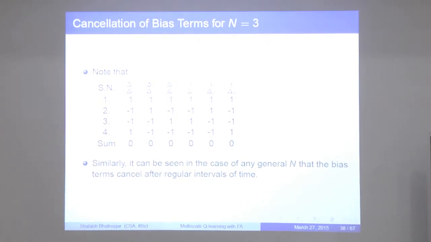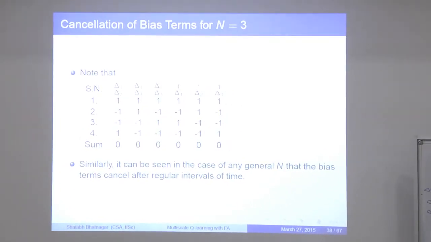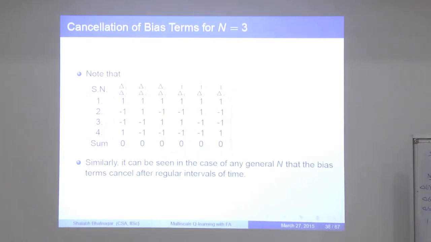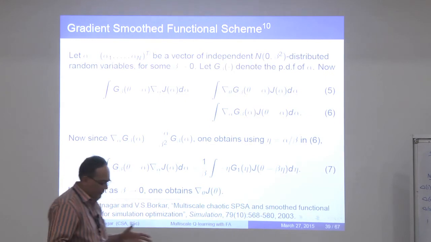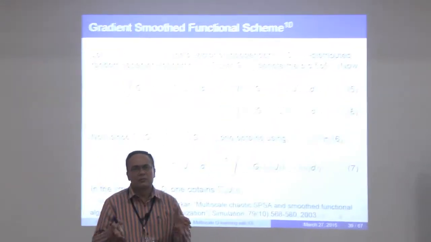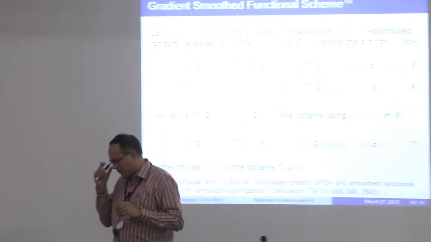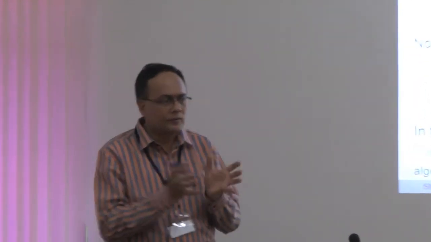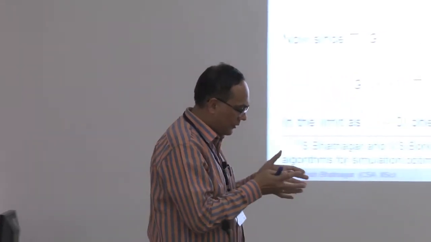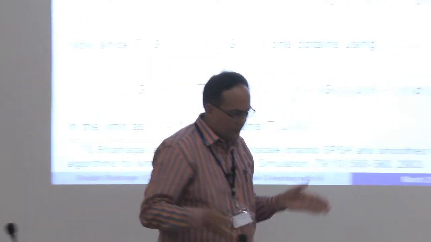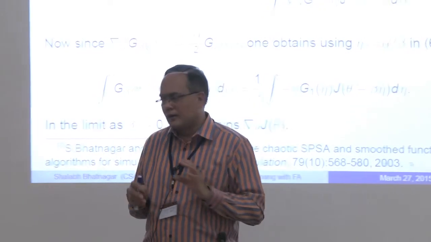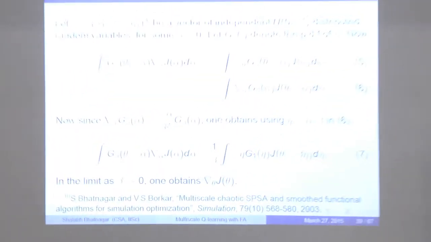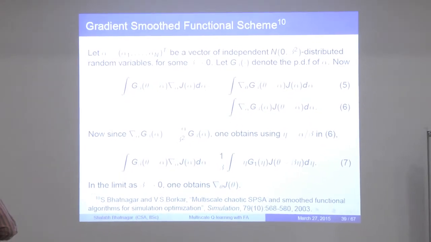Here is another instance showing that the bias terms cancel away if you have n equals 3. But note that from 2 power n you have reduced to a space that is of order n, either n or n plus 1. That's the major saving. Essentially, all you need to do is search within that space of cardinality n, for an n-dimensional problem. That helps in improving the performance of your algorithm significantly, and that's what we have observed.